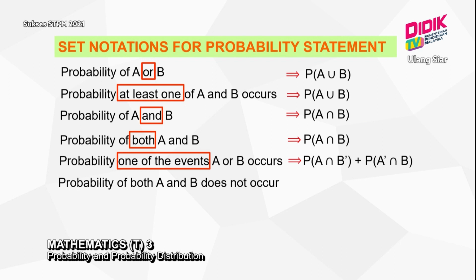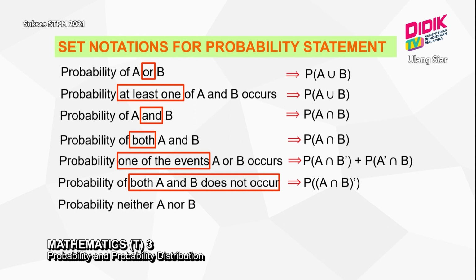So clearly we can see both A and B do not occur. Here we can see very clearly A intersect B. Why A intersect B, Sean? Because of the both. Yes. Does not occur, prime. That's right. Okay, then we continue.